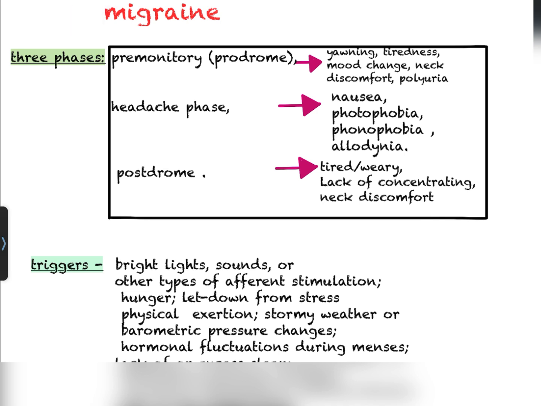So migraine has three phases: first is premonitory, second is headache, third is postdrome. In the premonitory phase we have yawning, tiredness, mood change, etc. Remember, these symptoms start in the premonitory phase but will continue till the postdrome. In the headache phase, you will have nausea, photophobia, phonophobia, allodynia. In the postdrome, you will feel tired, lack of concentration, etc.